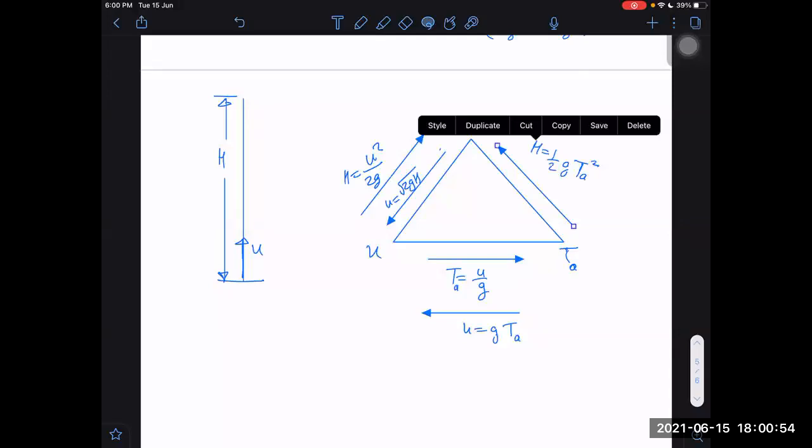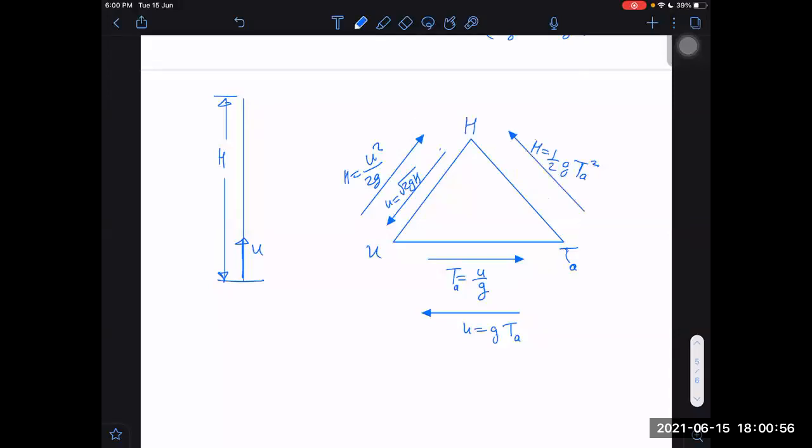If I have to go the other side, from this we can easily go. If you know the one-sided formula, we can go to the other side from that equation only. If I take this equation, multiply by 2, divide by g, then I get time of ascent is equal to square root of 2h by g.